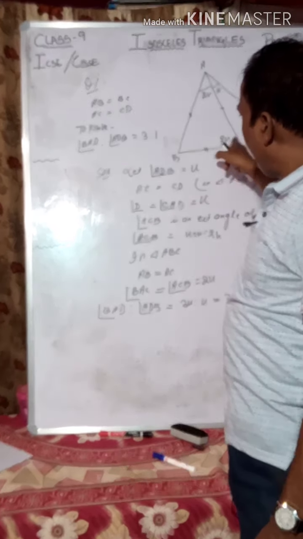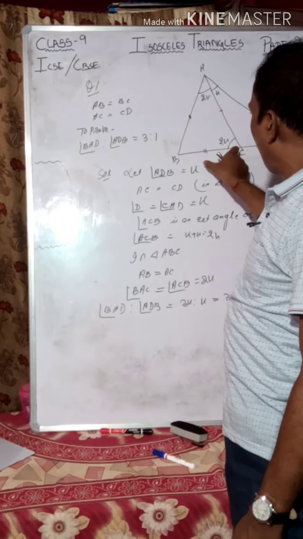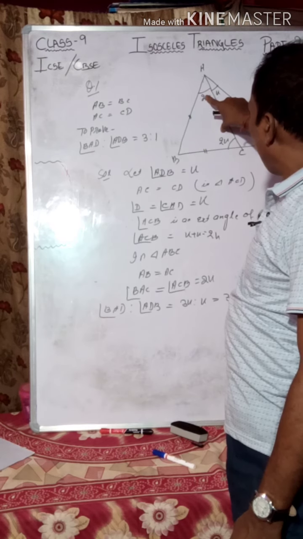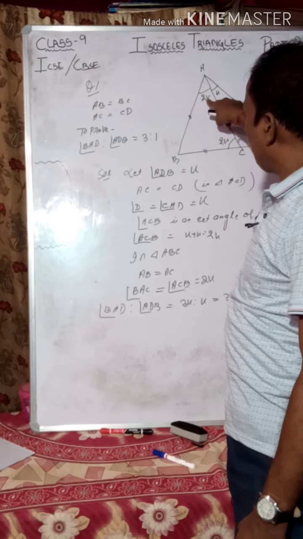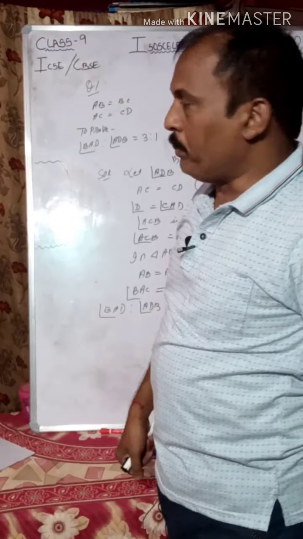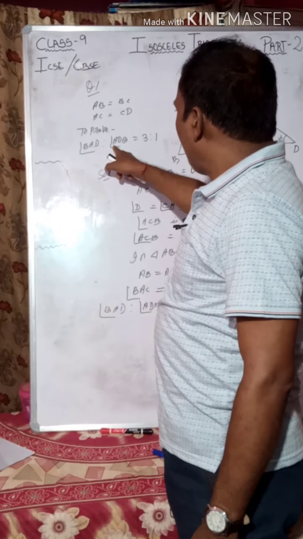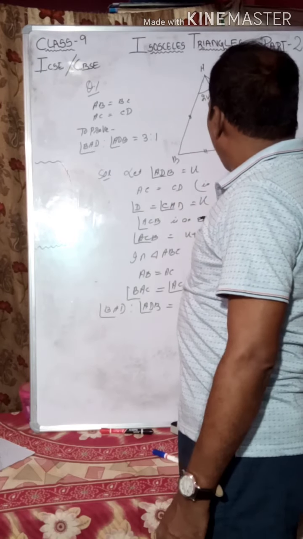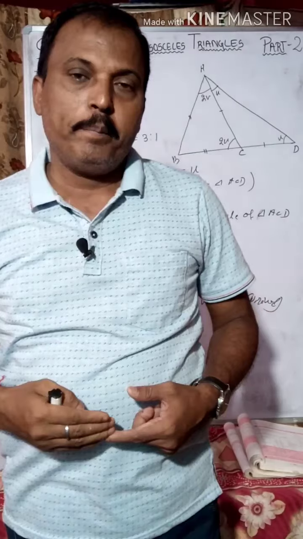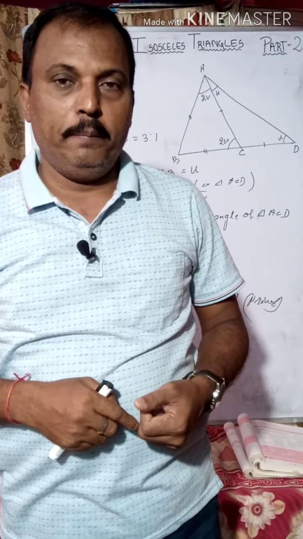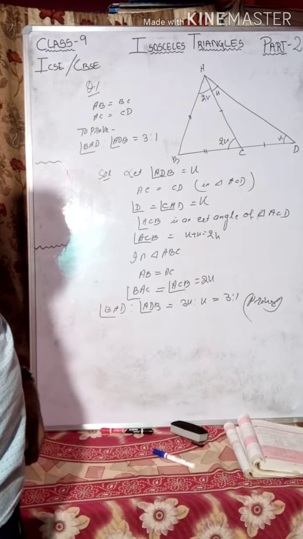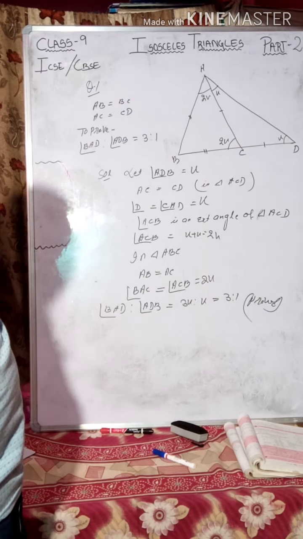Then in triangle ABC, AB is equal to BC. So angles opposite to equal sides are equal. So this is 2x, this is 2x. Now come to our proof statement. BAD is to ADB, BAD is 2x plus x, that is 3x, is to x, that is equal to 3 is to 1. Very interesting. Take a screenshot. Then we will go to the next problem.